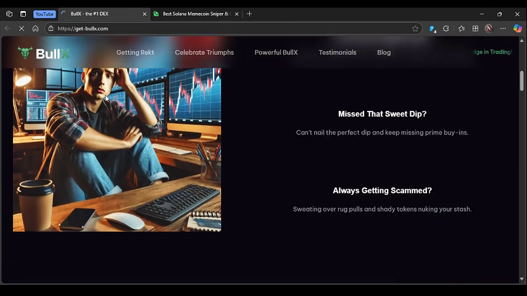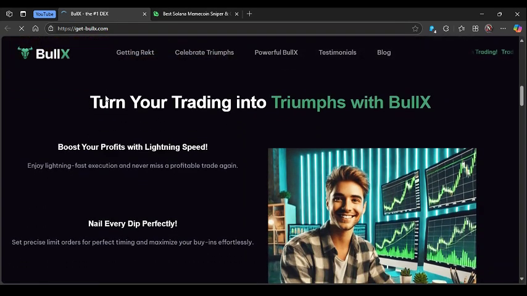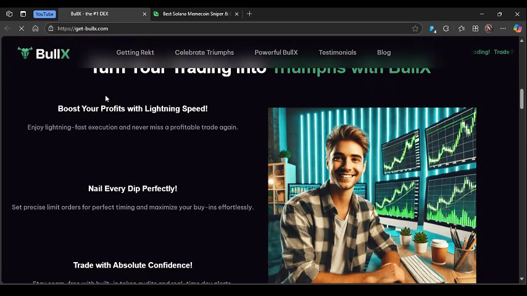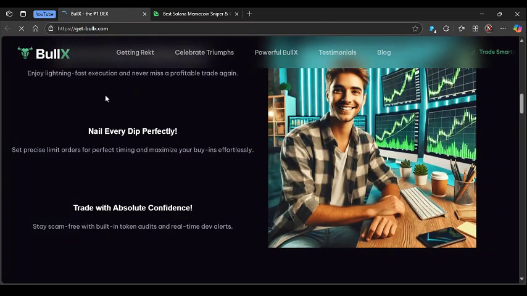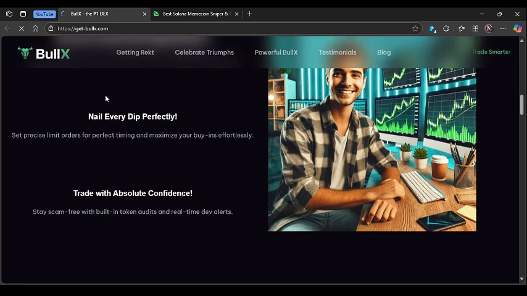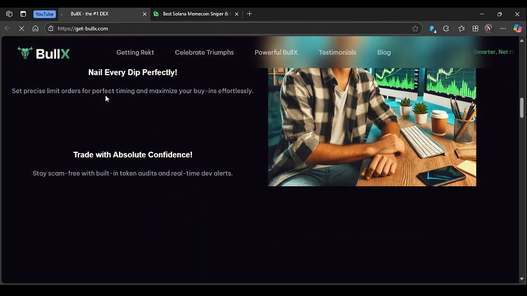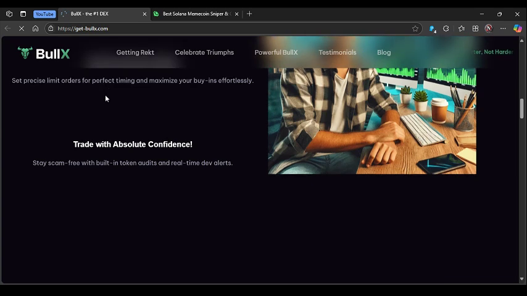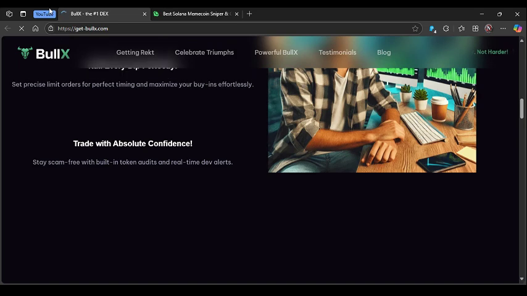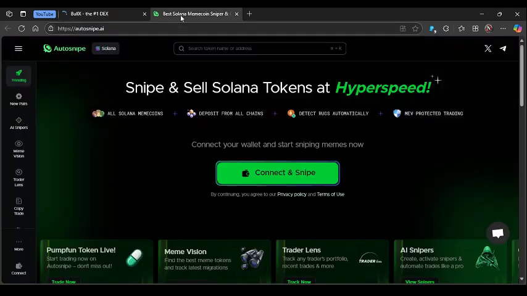So to get started, Autosnipe AI is primarily focused on hyper-speed sniping of new token launches, aiming to get you into a coin in milliseconds right as it goes live. This specialized tool is designed for the most aggressive trader who believes that being first is paramount for capturing significant early gains, leveraging automation and AI to execute buys faster than manual traders.